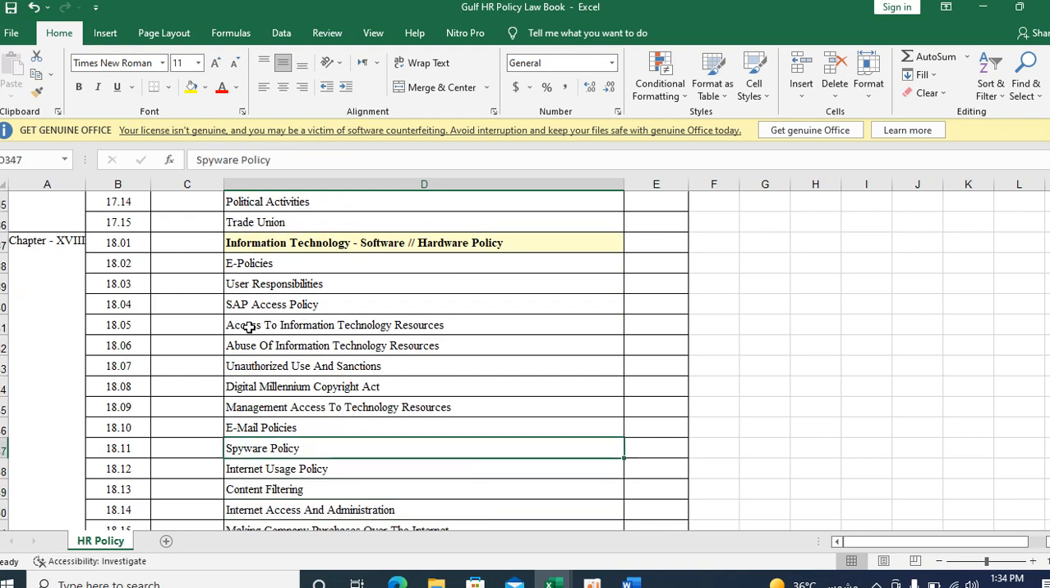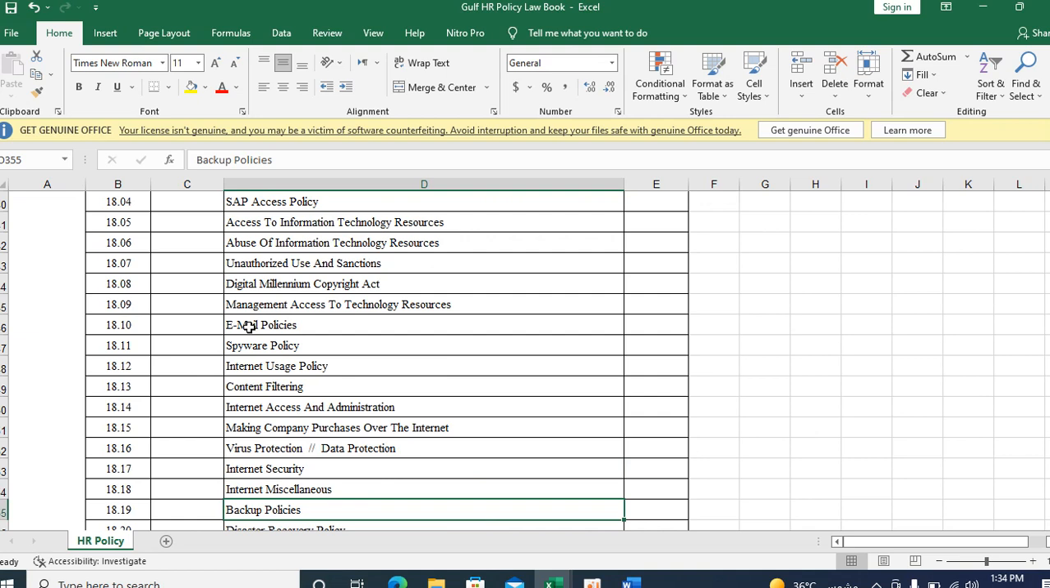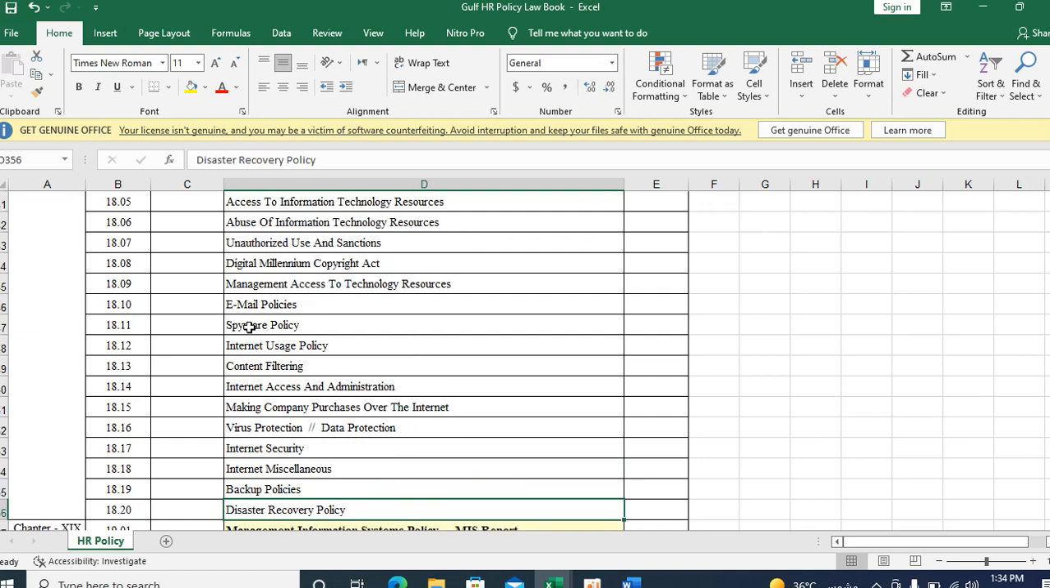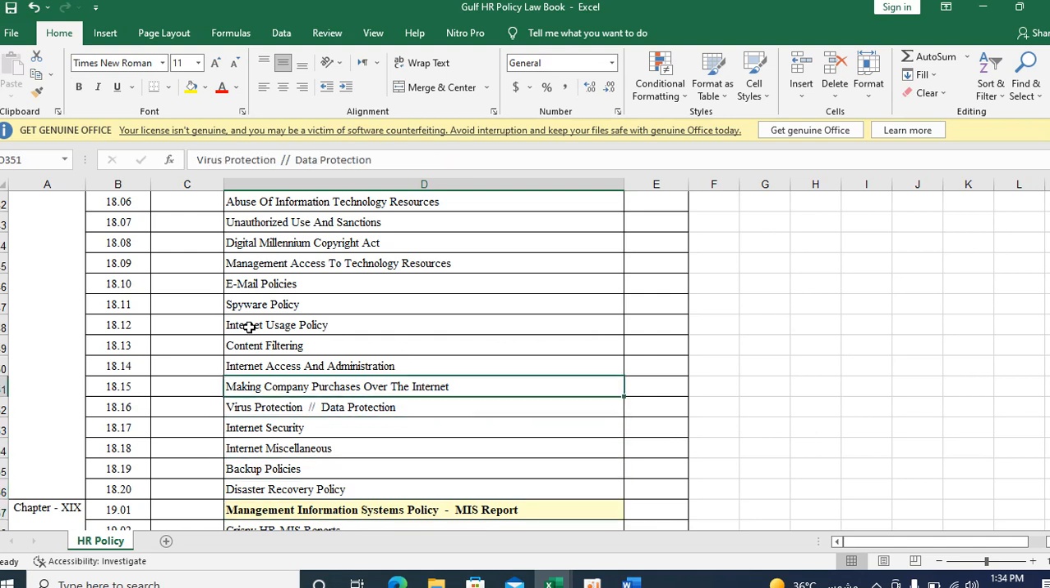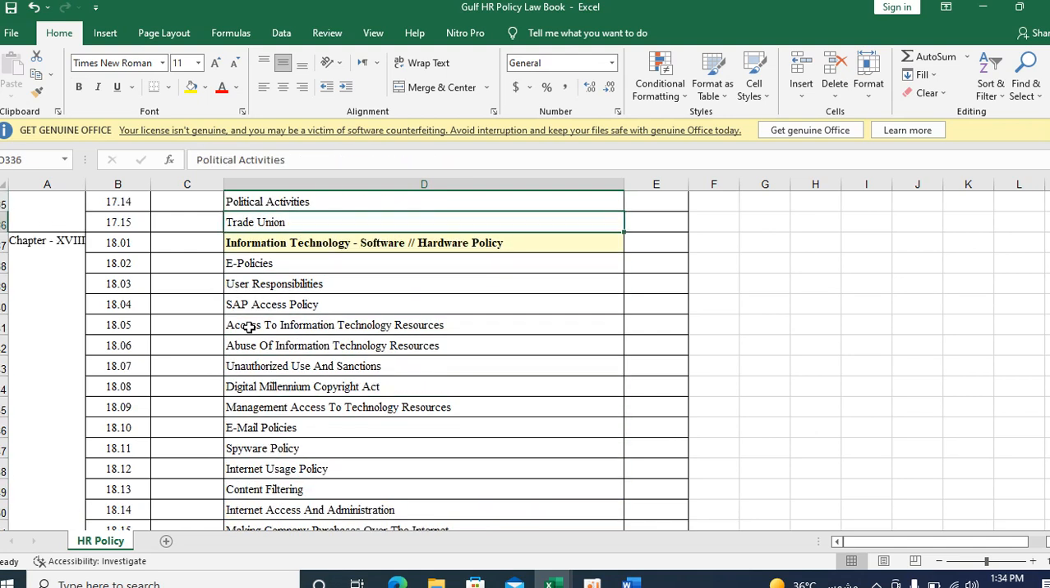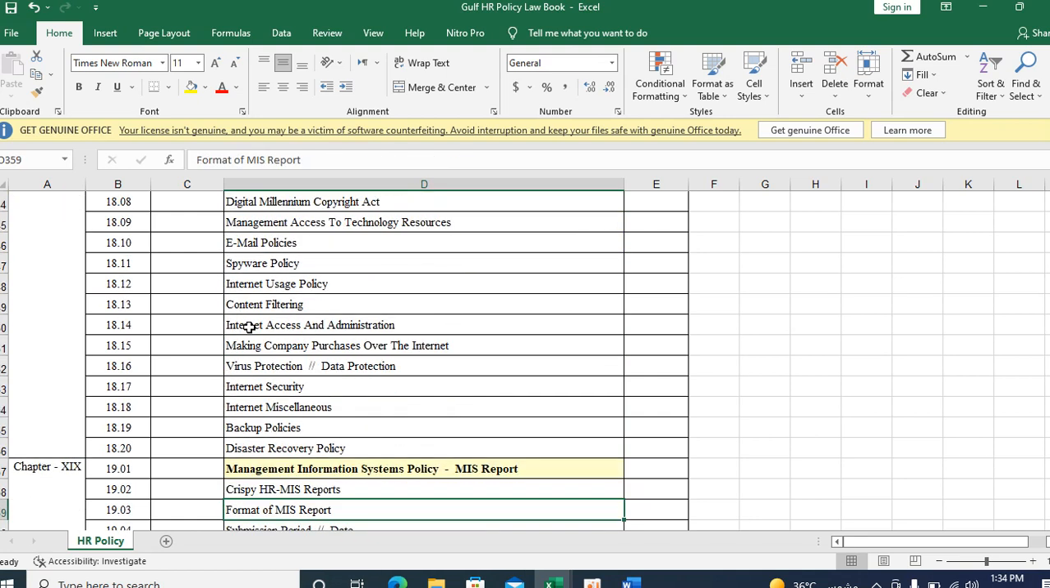Email policy: how to maintain the email, how to draft a mail, the address. In that policy it should be very clear. Spyware, that is any virus, and how they are going to do virus protection, data protection and internet security. These are all policies that have to be maintained by the IT department. And these policies should be reflected in our HR policy law book.